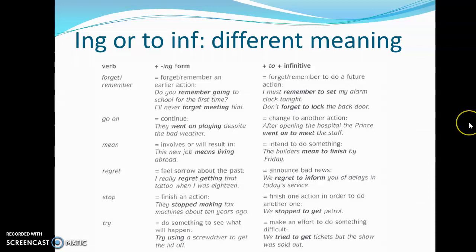If we go for try plus ing, this means that we do something to see what will happen. Try using a screwdriver to get the lid off. Probá usar. If we go for the pattern try plus to infinitive, this means that we have to make an effort to do something difficult. We tried to get tickets, but the show was sold out. Tratamos de conseguir, pero estaban agotados. Tratamos de.